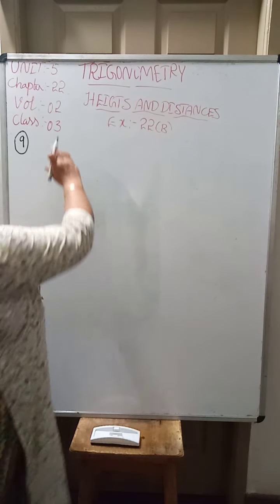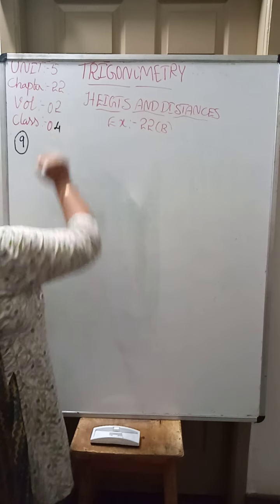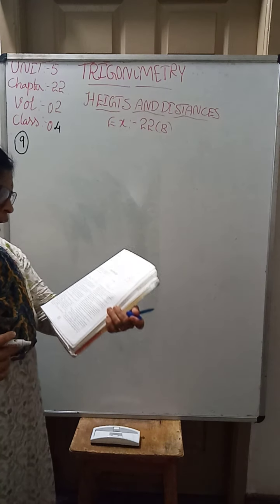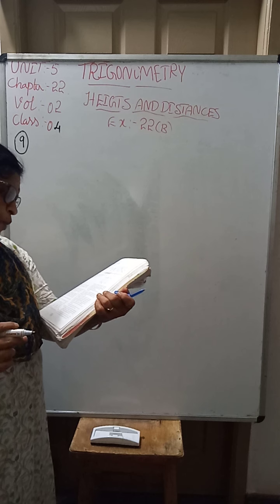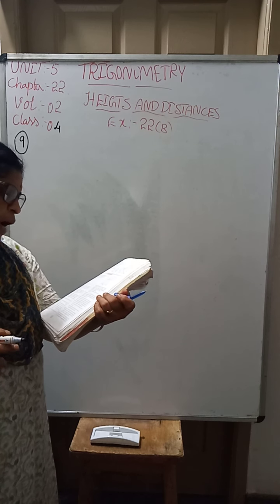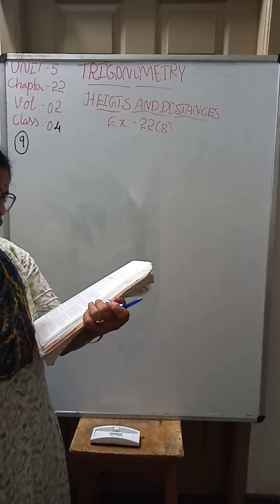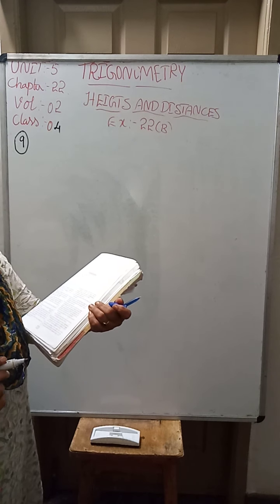Children, now we are with the class 4 of volume 2. I have selected the ninth problem. A man on a cliff observes a boat at an angle of depression 30 degrees.